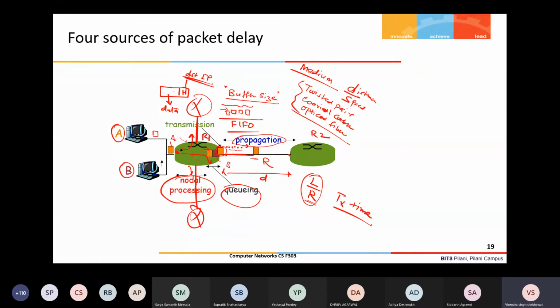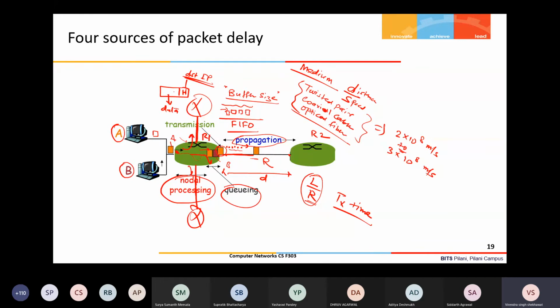Then wireless mediums are also there. Maybe between R1 and R2 there is a wireless medium. Usually for all these wired mediums, the speed of the signal varies from 2 into 10 power 8 meters per second to 3 into 10 power 8 meters per second, in this range. The distance depends upon the physical distance. So this much time it will take to propagate the bits from one end of the link to the other. This is the propagation delay.